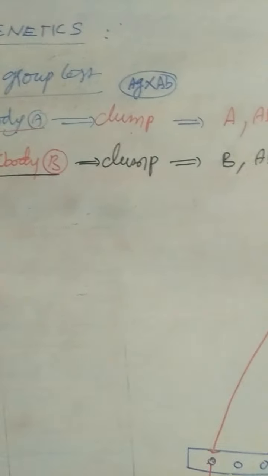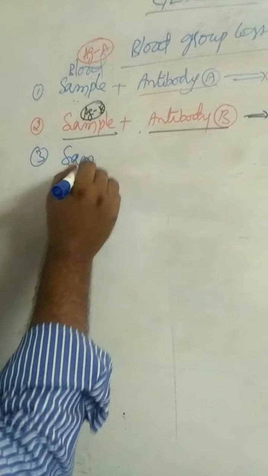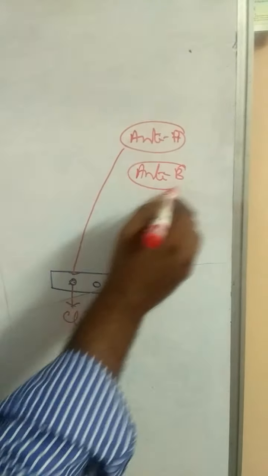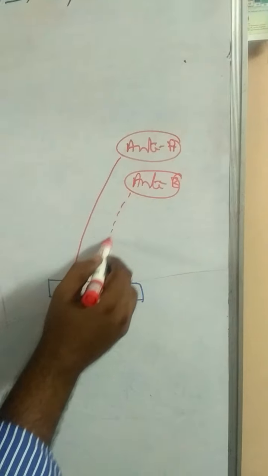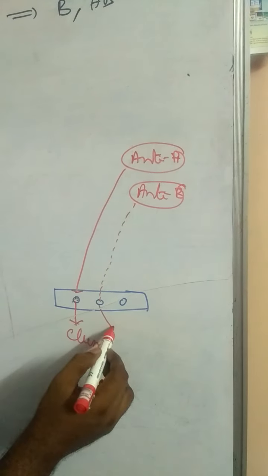And third one, blood sample. Here antibody B is added to the blood sample, it gives clump.